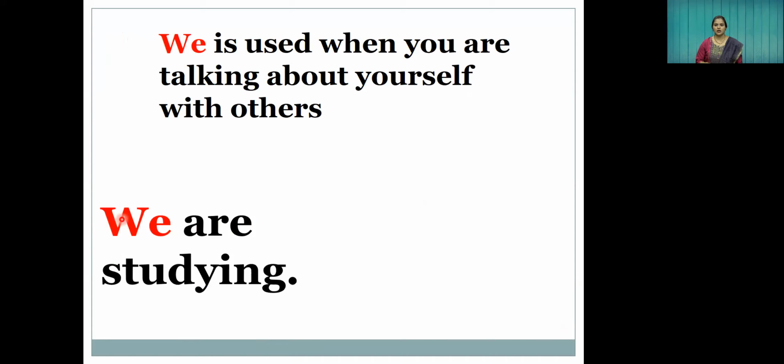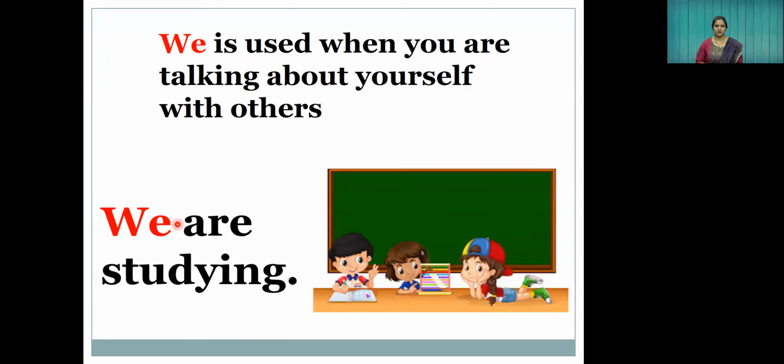We. We is used when you are talking about yourself with others. For example, we are studying. You can see 3 children over there. Means there is a group of children studying over there. So they are saying we are learning.